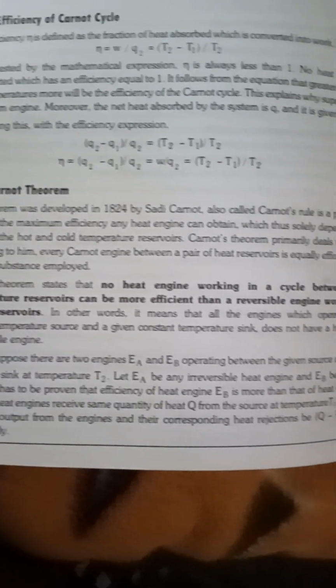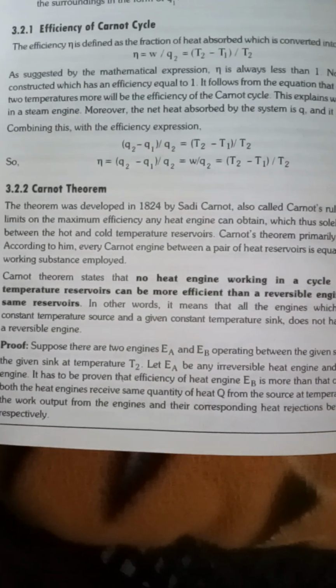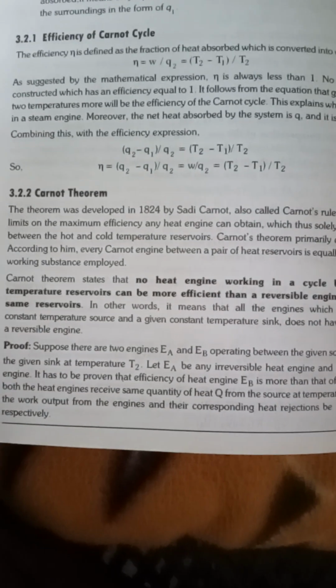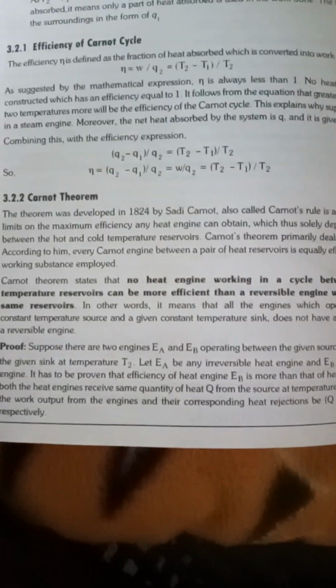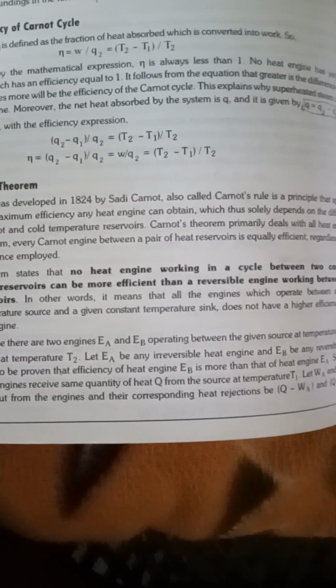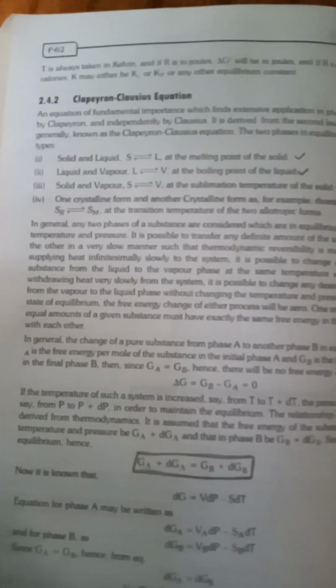Carnot theorem states that no heat engine working in a cycle between two constant temperature reservoirs can be more efficient than the reversible engine working between the same reservoirs. In other words, it means that no engine operating between a constant temperature source and a given constant temperature sink can have a higher efficiency than a reversible engine.